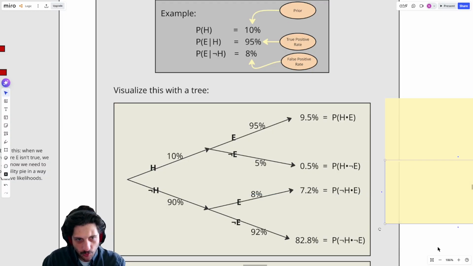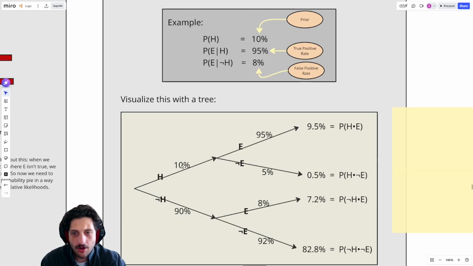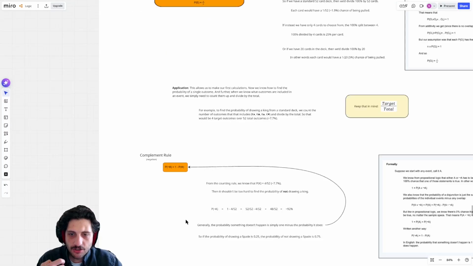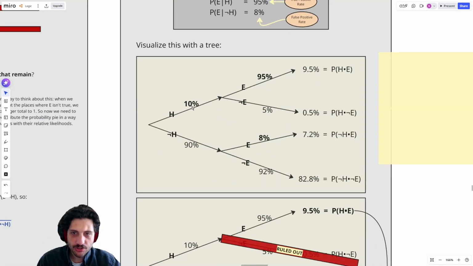But we can ask these same questions about what if I'm not sick? If I'm not sick, there's still an 8% chance that I get a positive result. And so if I'm not sick, then there would be a 92% chance that I get a negative result. In all of this, these numbers are the ones that I was actually given, and I just used the complement rule to figure out the other numbers. If there's a 10% chance that I'm sick, there's a 90% chance that I'm not sick. If there's a 95% chance that I get a positive result, there's a 5% chance that I get a negative result. If there's an 8% chance that I get a positive result, then there's a 92% chance that I get a negative result.